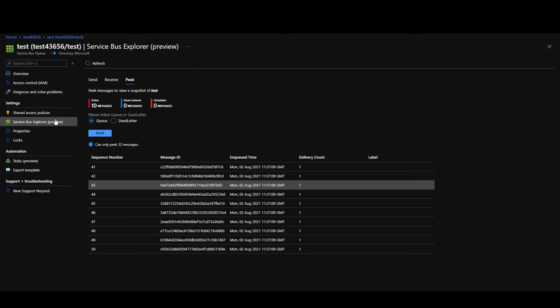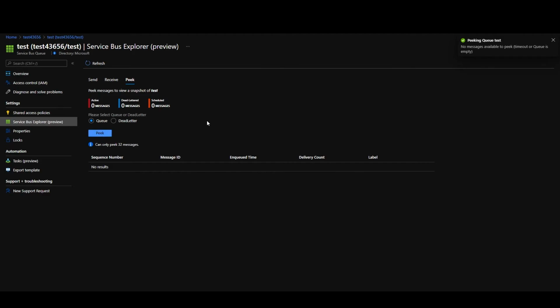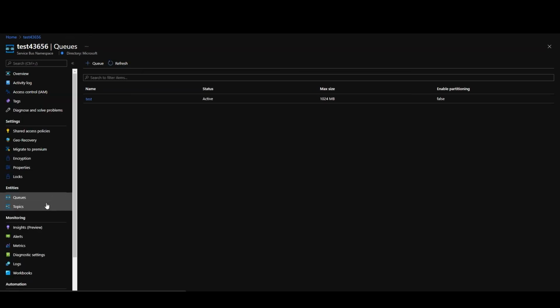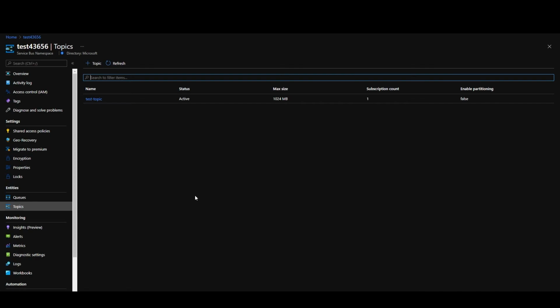And if we go back to Service Bus Explorer and we do another peek, we should see 0 messages now. And that's true. So we have effectively sent messages to that queue and consumed messages from that specific queue. So that's demonstrating how you would deal with queues. Let's now demonstrate how you would deal with service bus topics. Again, you would use service bus topics if you have more than one subscriber, meaning more than one application that wants to consume from that same topic.